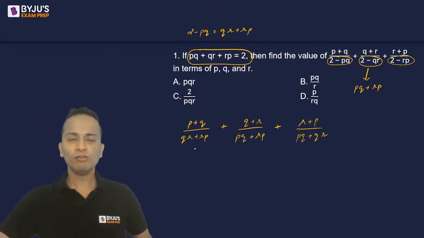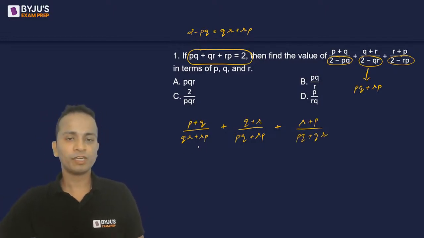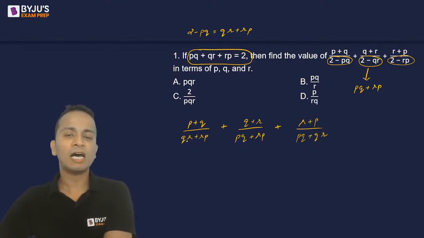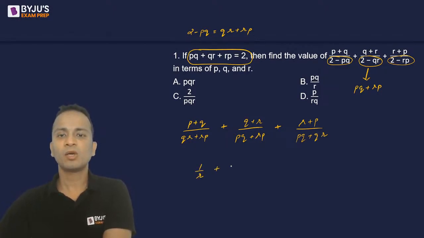Now from the denominator of the first term, I can take R common. So I'll be left with R multiplied by P plus Q. P plus Q from numerator and denominator will get cancelled. So I'll be left with 1 upon R, plus 1 upon P, plus 1 upon Q.